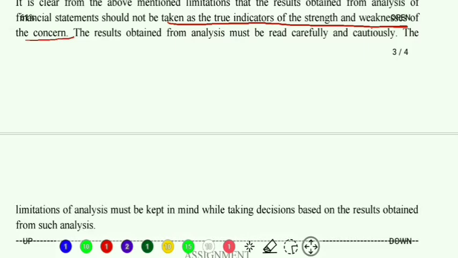So the overall meaning you can derive from this topic is that we should not blindly trust the facts and figures of the analysis of financial statements, because these analyses can be wrong. They cannot be 100% true. Why? Because of these limitations. So financial statement analyses are not the true indicators of the strength or the weakness of the company. So that was about the limitations of financial statement analysis.